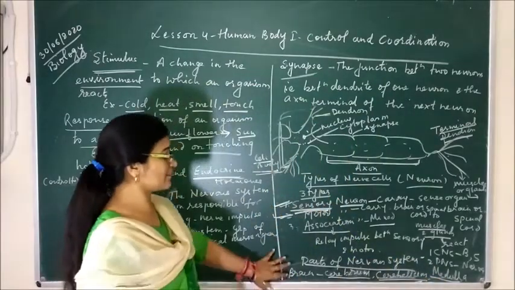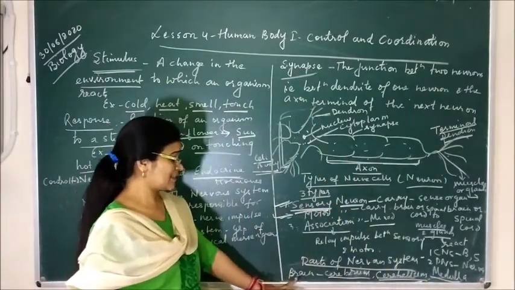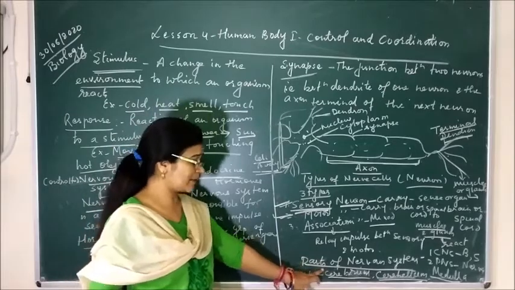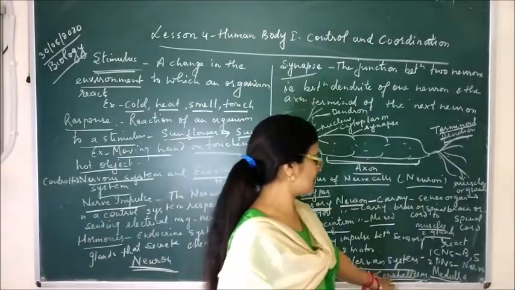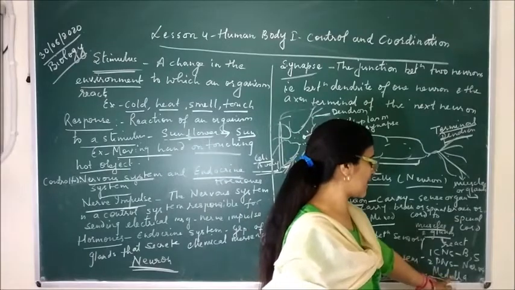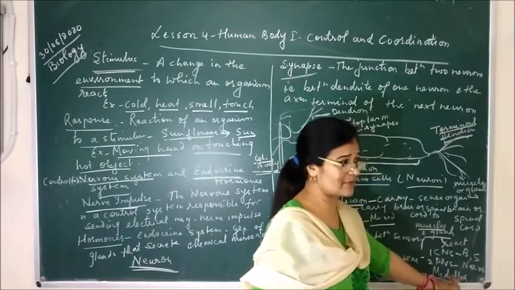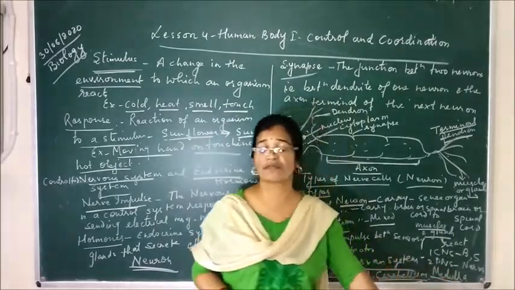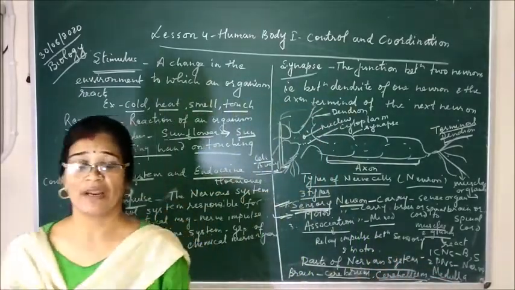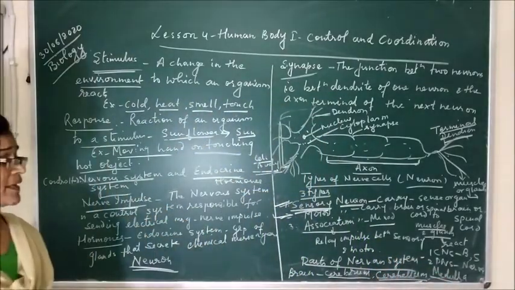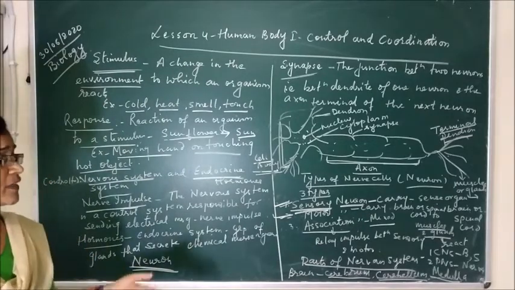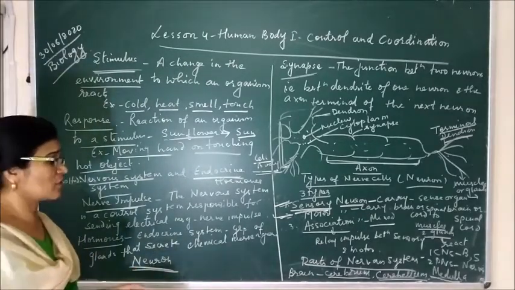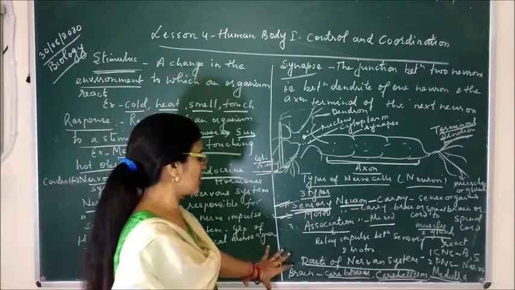So these are the main parts of the brain. The cerebrum is the thinking part of the brain, the cerebellum is the balancing part, and the medulla oblongata helps in reflex action as well as some involuntary actions. Involuntary actions mean those actions which are not controlled by our will. They occur automatically, so they are also called reflex actions. So these are the different parts of the brain.